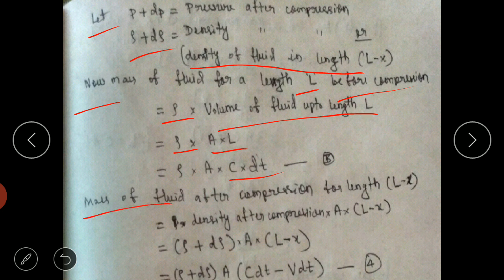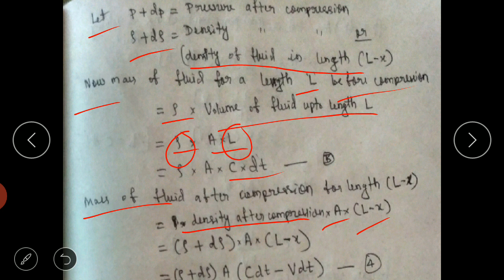Now we will find the mass of the fluid after compression. After compression, rho will be rho plus d rho, the area is the same, it is the cross sectional area, but L will change, L will be L minus x. So the mass is the density of the fluid after compression times area into L minus x. Why is it L minus x?